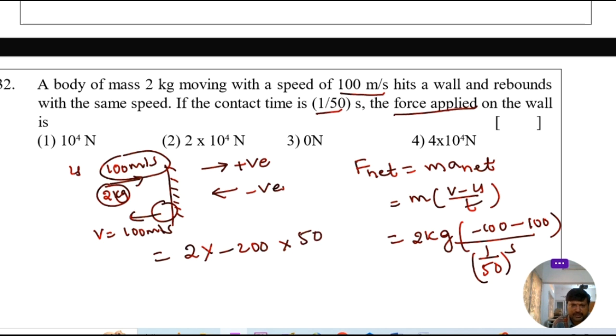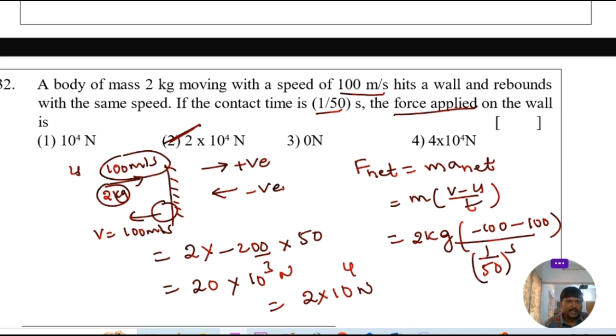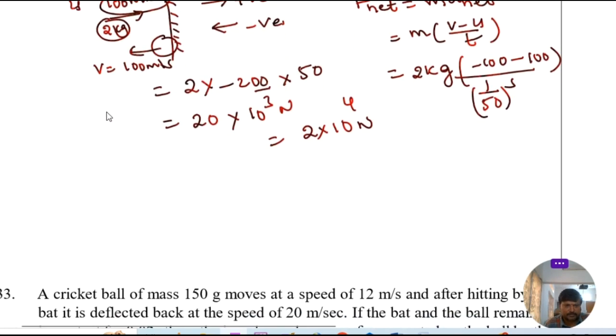50 comes into numerator. That is equal to 2 into 2 is 4, 4 into 5 is 20, into 10 power of 3 Newton. We can write 2 into 10 power of 4 Newton. So 2 into 10 power of 4 Newton is the right answer. Let's go to 33rd question.